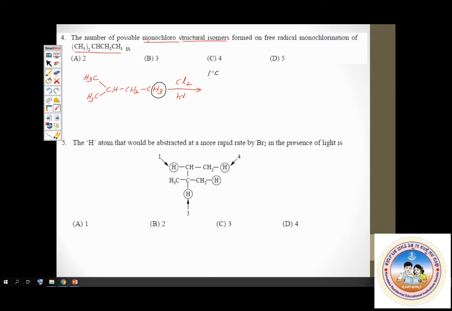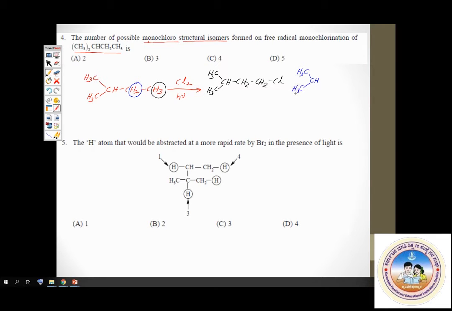Then these two hydrogens are of one type, so one of these can be replaced. You get another compound, with the chlorine atom here: CH3, CH, CH3, CHCl, CH3. This is compound 2.